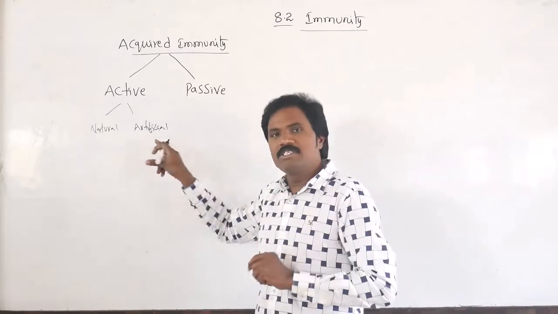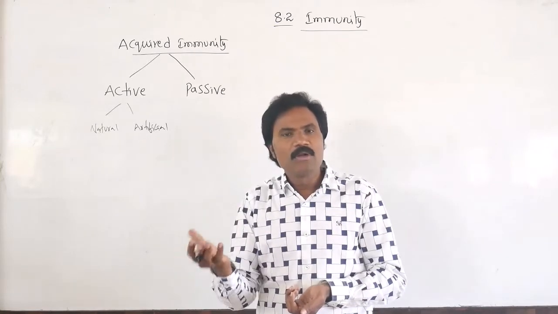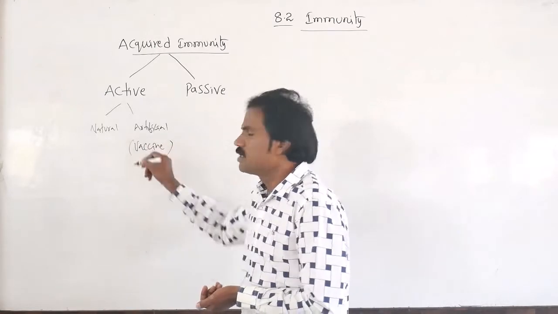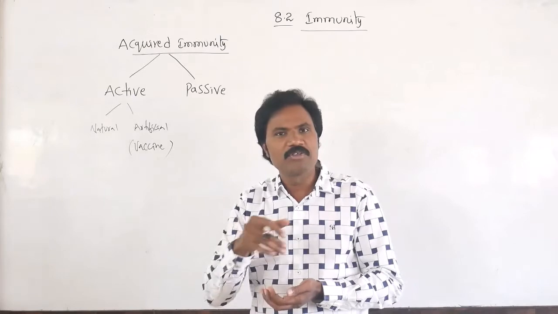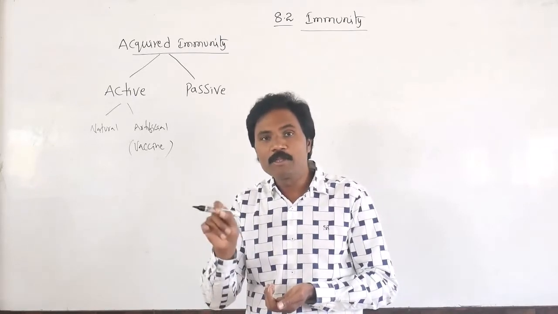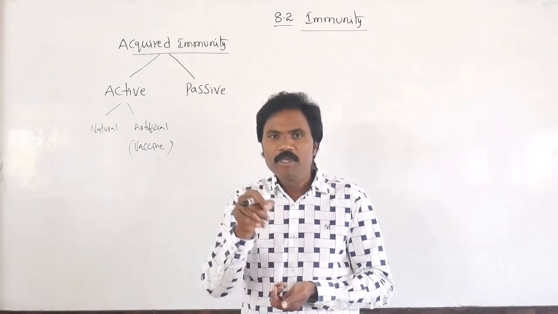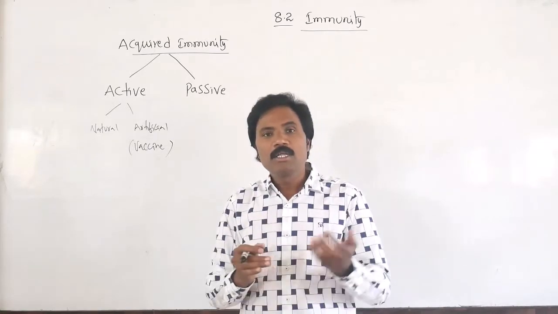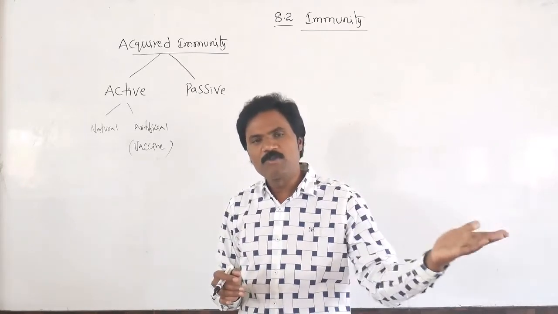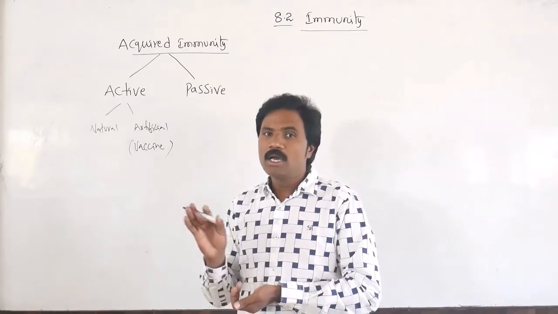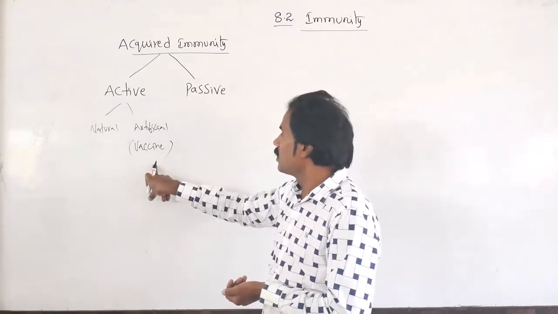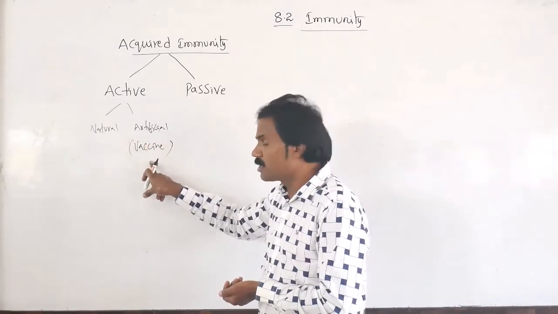Then what is artificial active immunity? Very simple, in the form of vaccination. What is present inside the vaccine? A vaccine is nothing but a live, dead or weakened pathogen. If it is given to our body, appropriate antibodies are produced. Then after a long period of time, if the same specific antigen enters our body, the body is ready to fight against that antigen. That's why it is called artificial active immunity, nothing but vaccination.